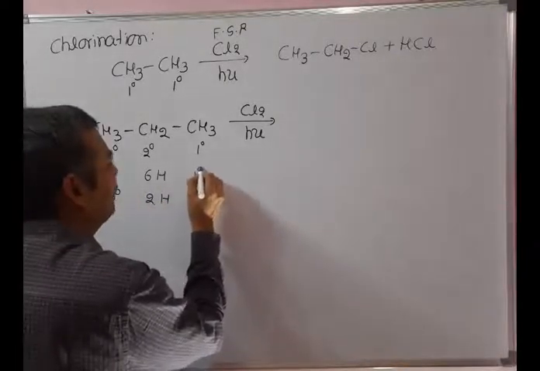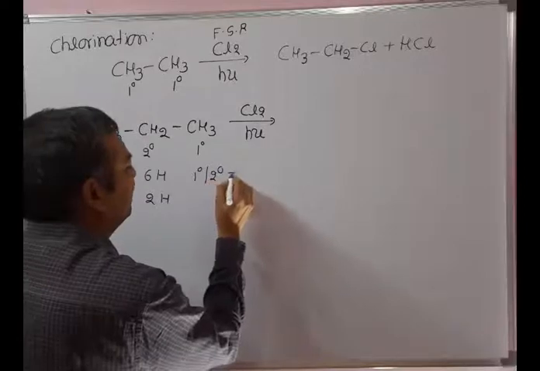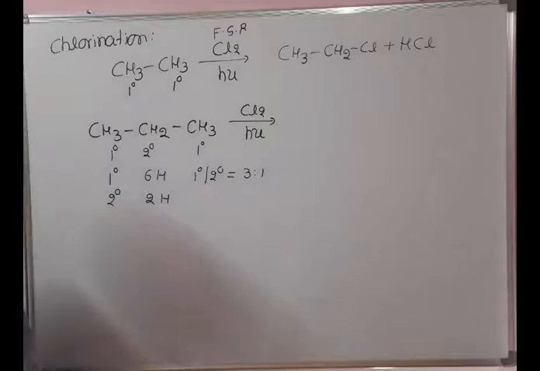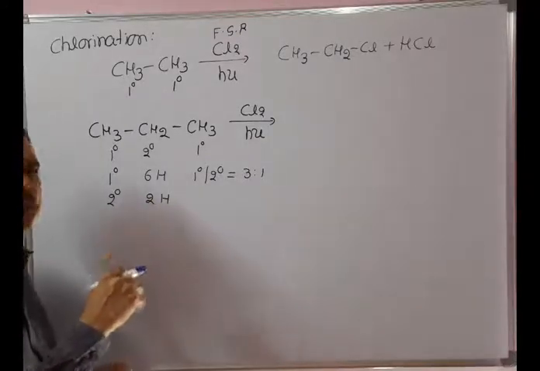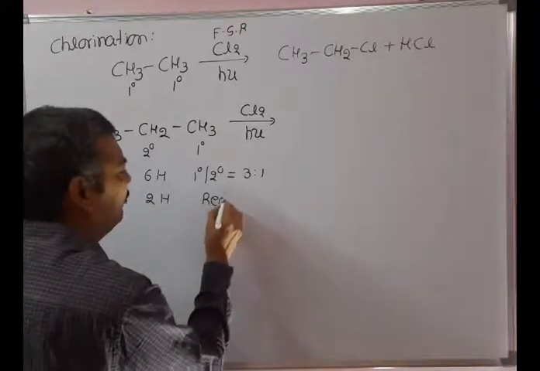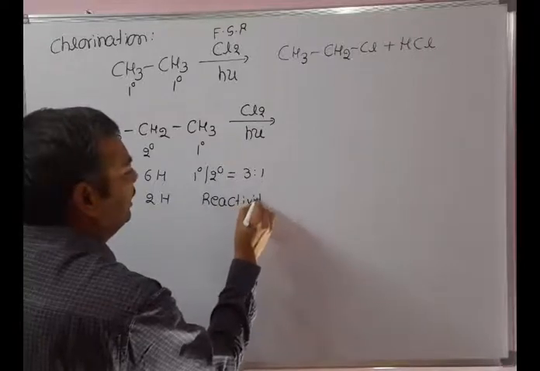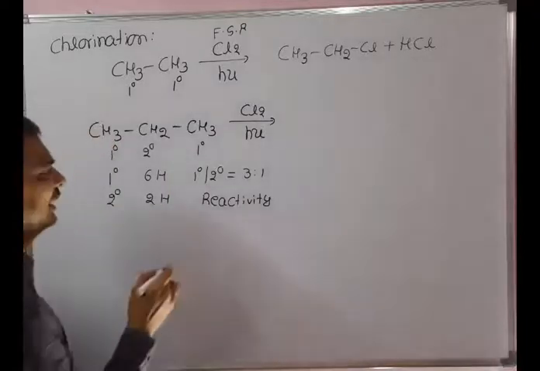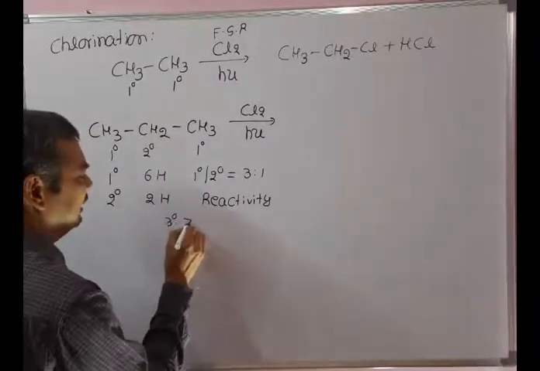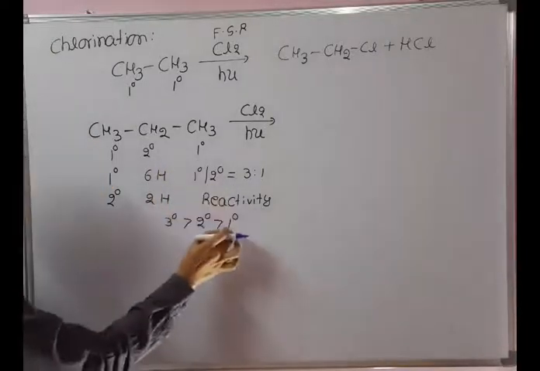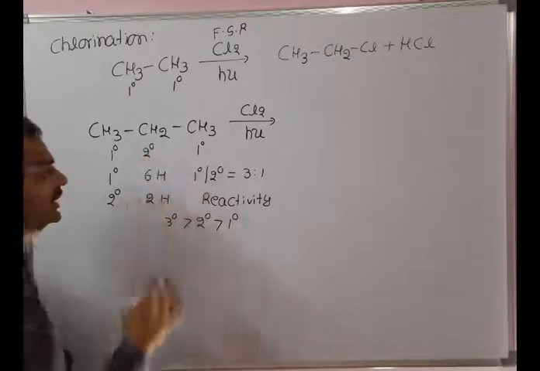Write the ratio of primary to secondary. You can call it 3:1. If the ratio is 1:1 or 2:1 or 3:1 with respect to primary to secondary or primary to tertiary, we need to see the reactivity, not selectivity. The reactivity order of primary, secondary and tertiary is: tertiary free radical is more reactive than secondary, than primary. So primary free radical is least reactive, secondary is more reactive.